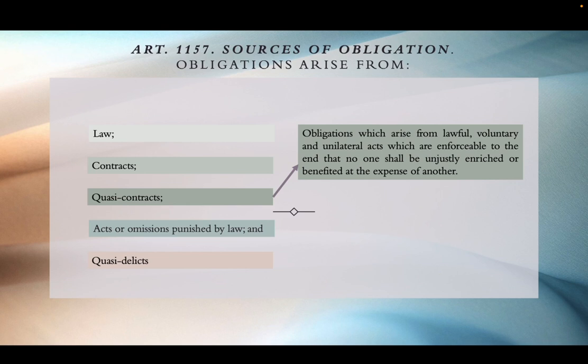Quasi-contracts are obligations which arise from lawful, voluntary, and unilateral acts which are enforceable to the end that no one shall be unjustly enriched or benefited at the expense of another. So for example, again, si A nahulugan og 1,000 na punit ni B. Wala may gingon sa law nga ibalik na kay dili na imuha. That is natural law. But because we have quasi-contracts, imuha nang ibalik because you cannot be unjustly enriched or benefited at the expense of another.